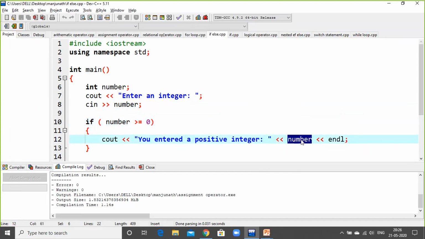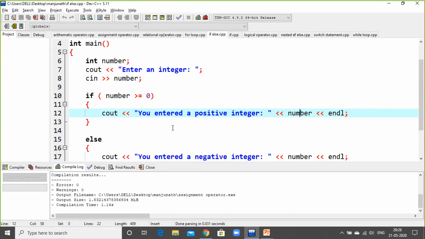This number will invoke cin and ask what was the input by the user. These are the internal things. With the insertion operator, the number will be displayed here, the line will end at the end of this syntax, and it will print.